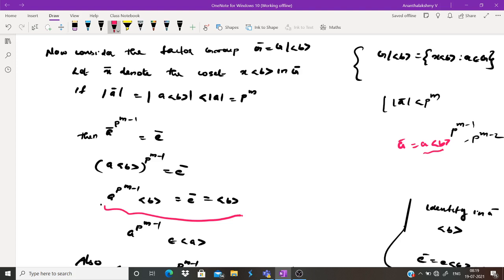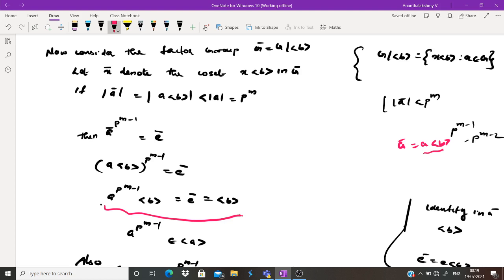Because we are taking A bar from A, and we have chosen the order of A to be maximum, that is P raised to M, the order of A bar cannot be more than that.